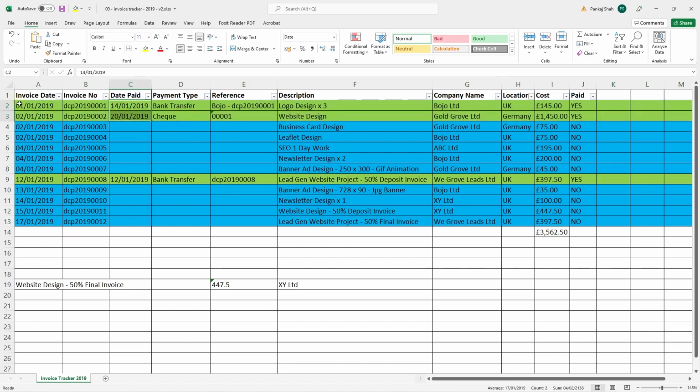So if they pay me on a certain date, if I invoice them on the 1st of the 1st 2019 in this example, and they pay me on the 14th, I need to know that. I need to know which company paid me, and it's nice to put a reference and how they paid. Most people will pay me via bank transfer. A handful of people pay me by check still, but 99% of all my payments come via bank transfer.